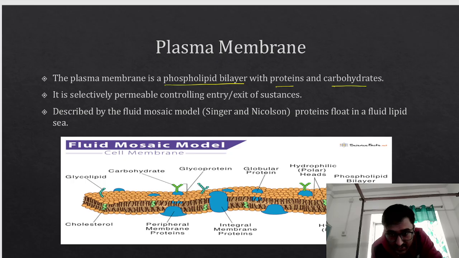These lipids are called what? Amphipathic. They are called amphipathic. Why? Because see, these are the hydrophobic tail, the non-polar tail. What is hydrophobic? Let us break the word hydrophobic. Hydro, then phobic. Hydro means what? Water. Phobic is similar to the word phobia. So hydrophobic means they are afraid of water.